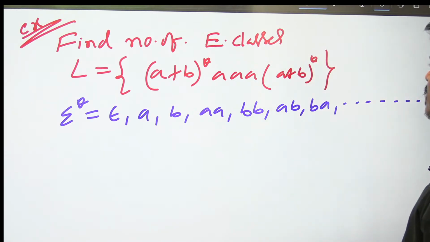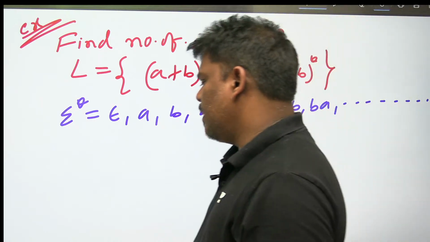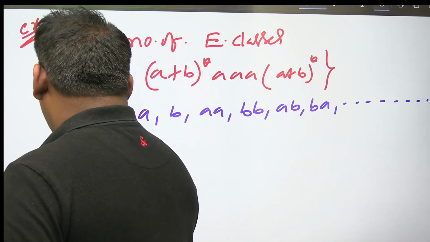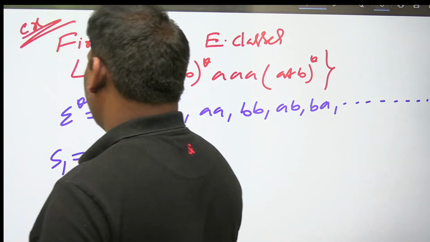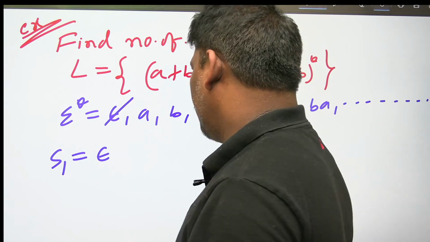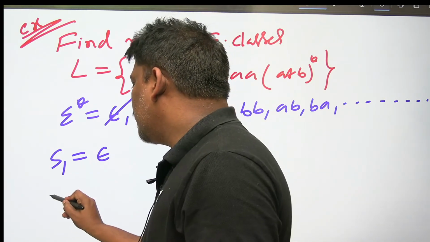So we have to divide sigma star based on the language L. Let's start. The first equivalence class S1: the first string, epsilon, you keep in the first equivalence class. Next, I am starting the second equivalence class.